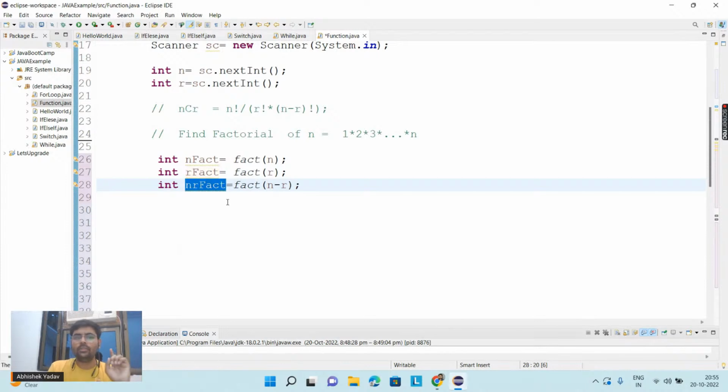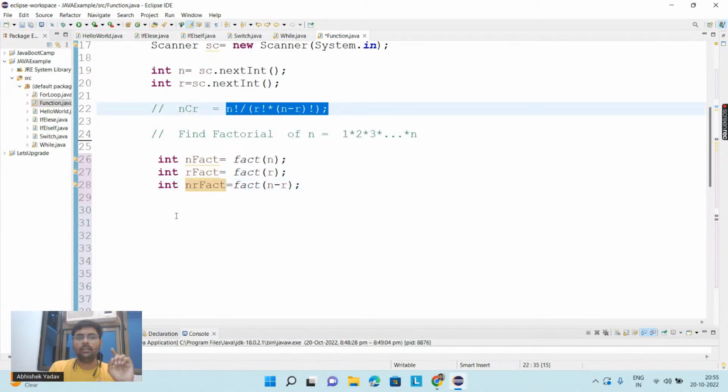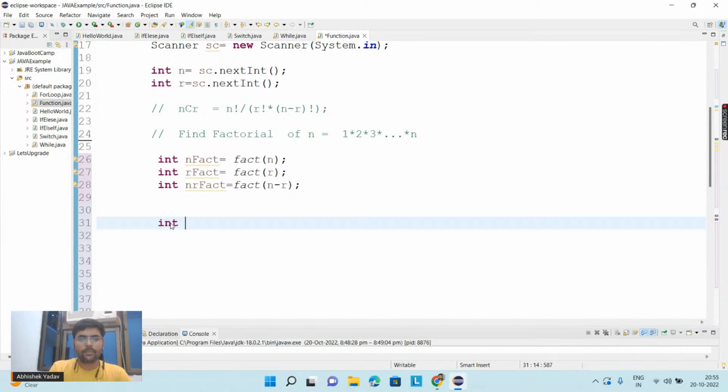Now you have to just use this formula. Okay, I got the n factorial, r factorial, and n minus r factorial, so I will declare one int variable, result, to store the result, and after that I will use the formula: factorial of n divided by factorial of r into factorial of n minus r. Take this in the bracket also, right? And you are done with the code.